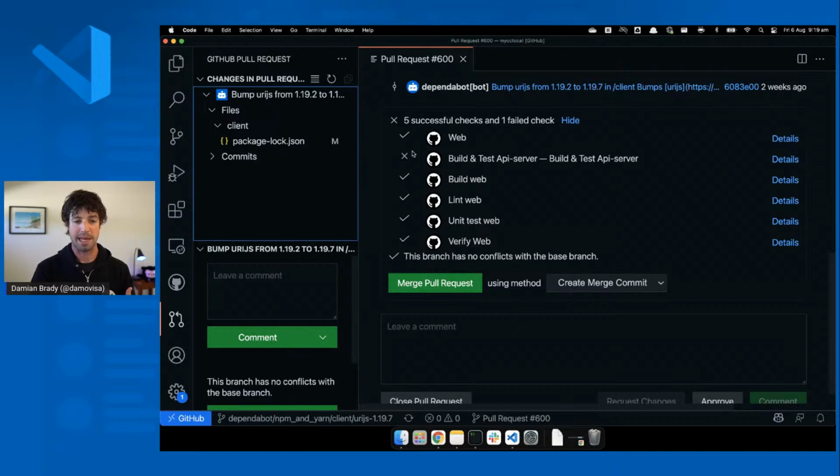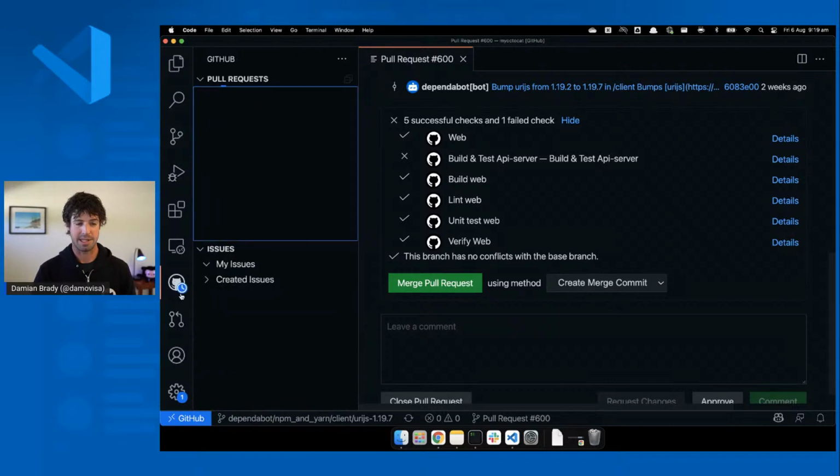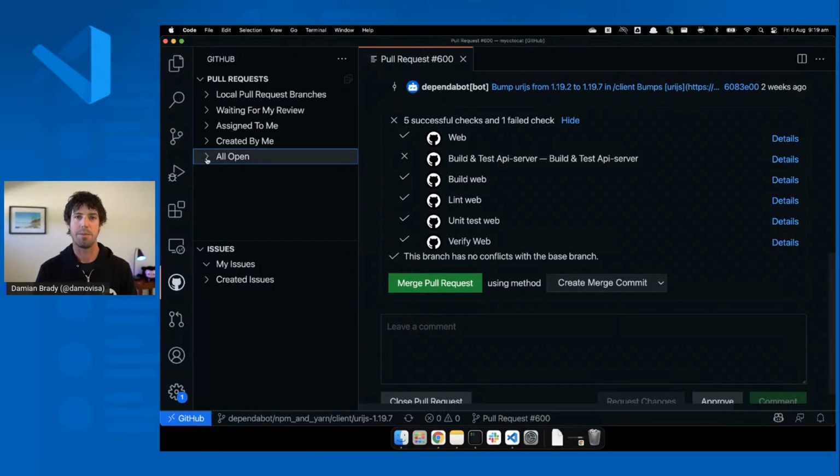Yeah, so those are the main two things I wanted to show you. This remote repository stuff is super useful if you are contributing to open source, especially if you just want to review some pull requests or look at some issues and things like that. It's really, really handy to use these extensions to be able to do that remotely without having to pull everything down, and without having to go to github.com. You can stay in Visual Studio Code, which is where you live.